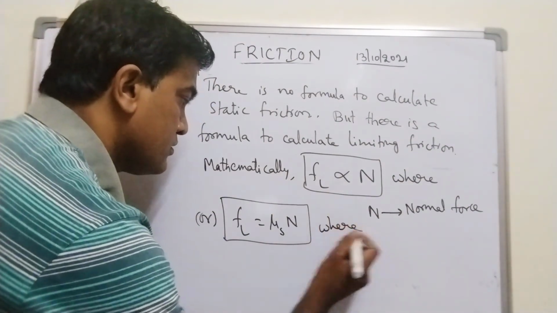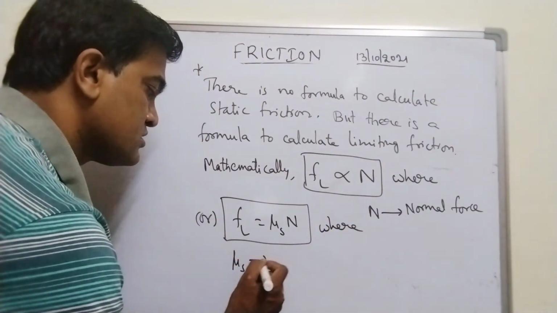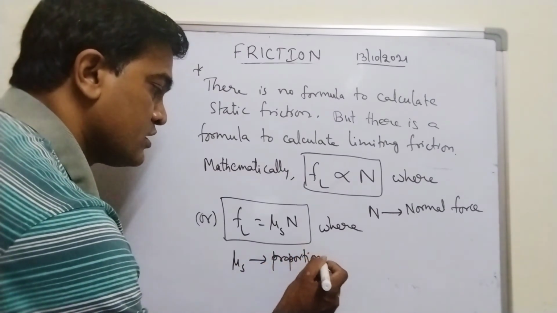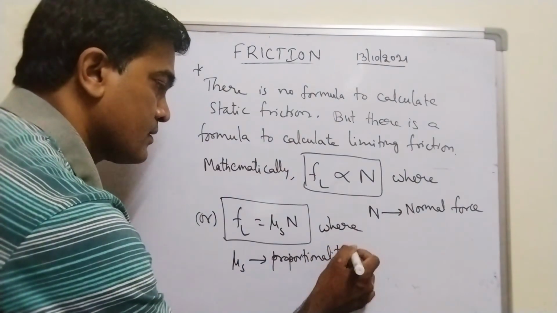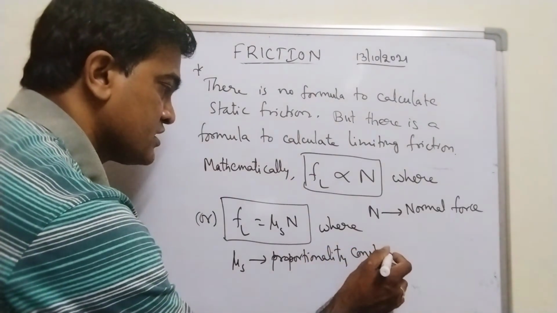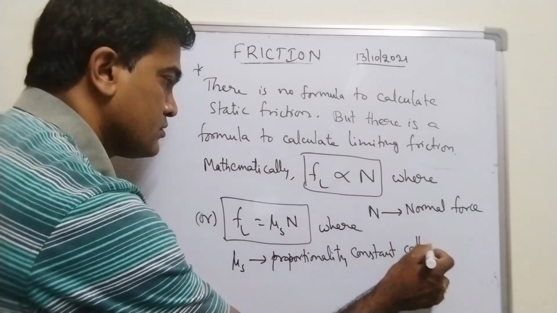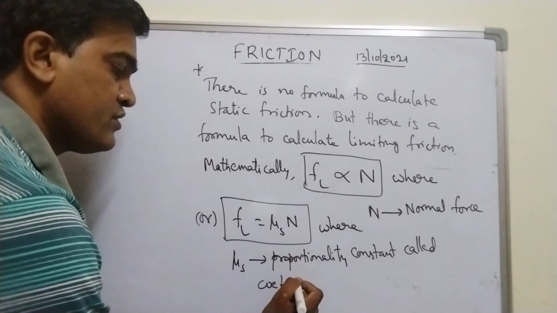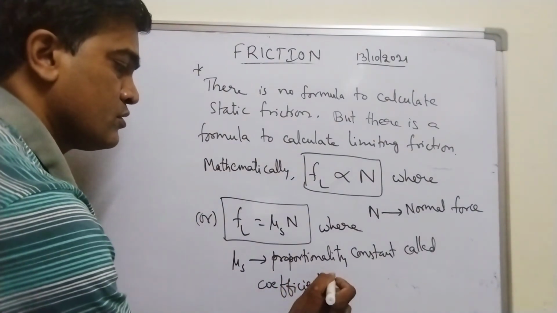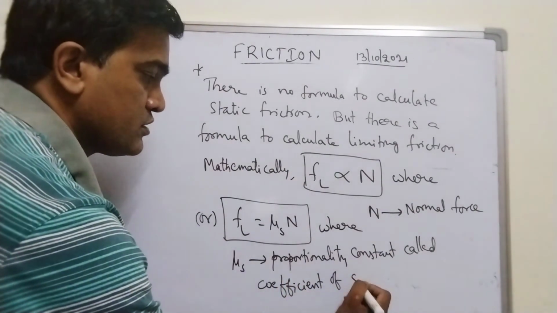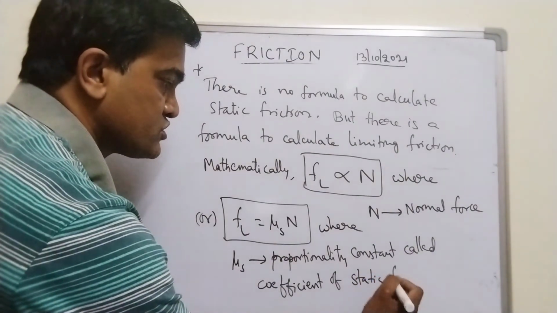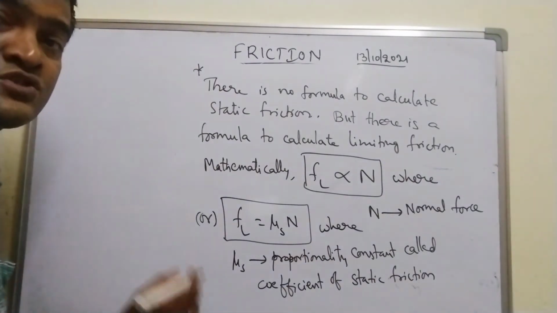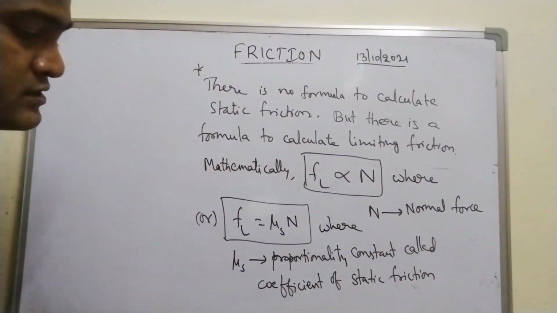Where mu s is a proportionality constant called coefficient of static friction, and N is called the normal force between the surfaces in contact.